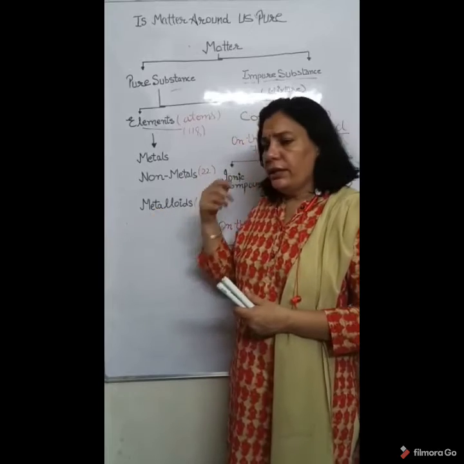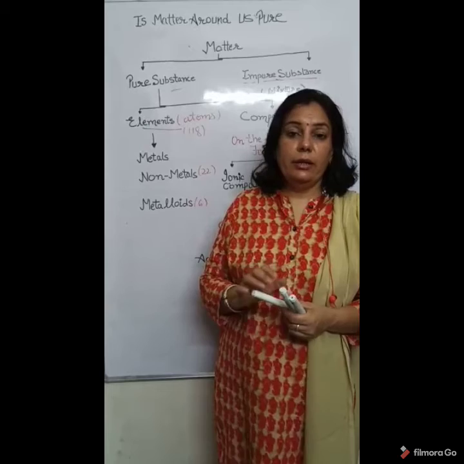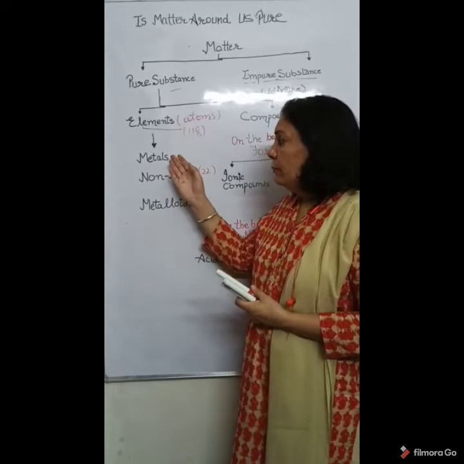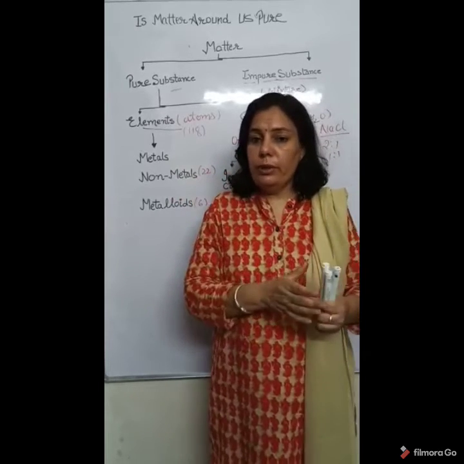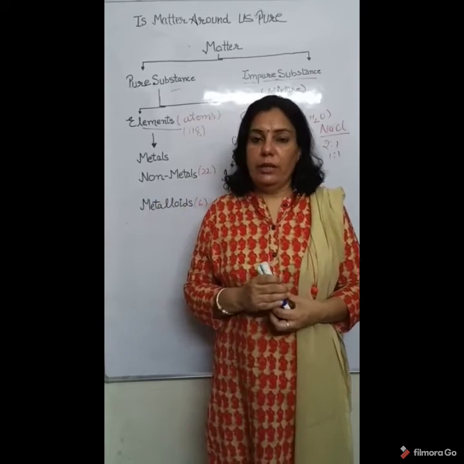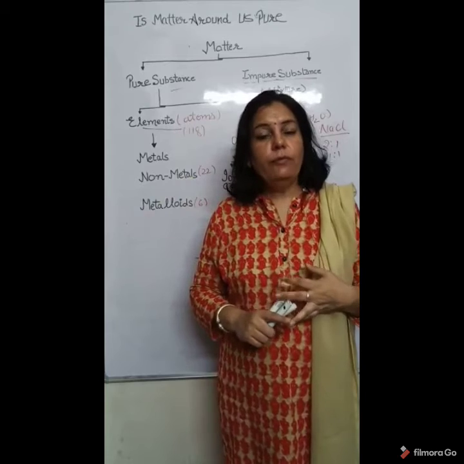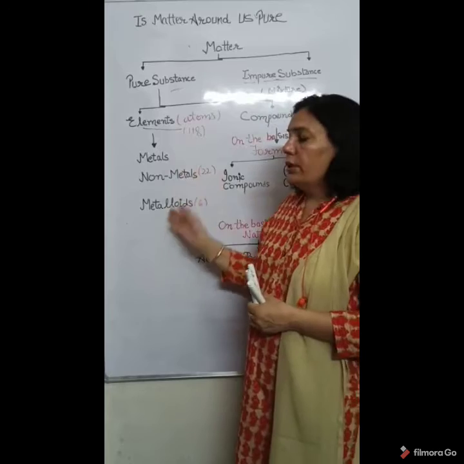There is one more category of elements, that is metalloids. What are metalloids? Metalloids are those elements whose properties lie between metals and non-metals. This means these are elements some of whose properties resemble metals and some resemble non-metals. For example, boron, silicon, these are examples of metalloids. Okay children? So this is all about elements.